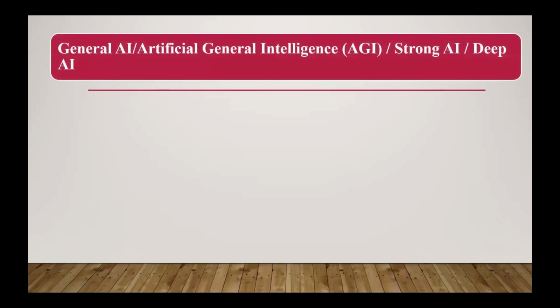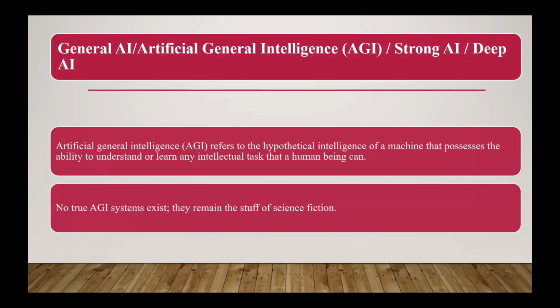The next category is general AI, or artificial general intelligence, AGI we call it. It is also called strong AI or deep AI. As we already know, general means it has the capability of operating like human beings. It refers to a hypothetical intelligence of a machine that possesses the ability to understand and learn any intellectual task that a human being can. No true AI system exists till now. They are in the future, the stuff of science fiction.